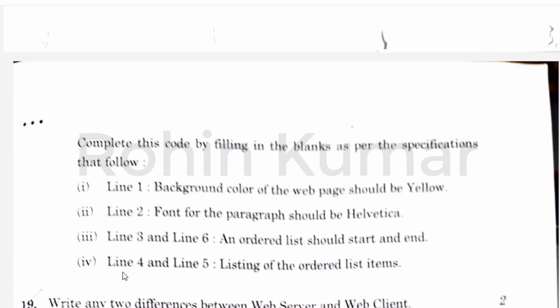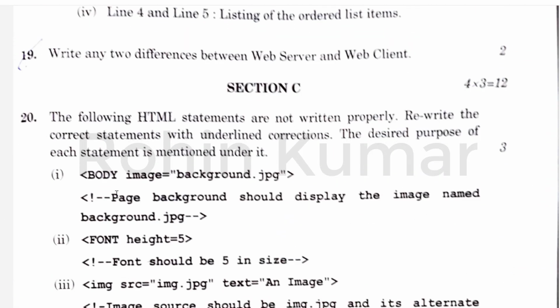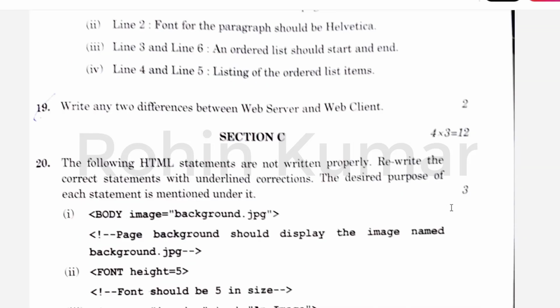So friends, next question is write any two differences between web server and web client. So it is very simple question. What is web server? Web server stores the pages for you and also delivers the pages to you. And on the contrary side, web client initiates the web request and also displays the page sent by the web server. So let's move to the section C. Now from here on we will get all the questions of 3 marks.